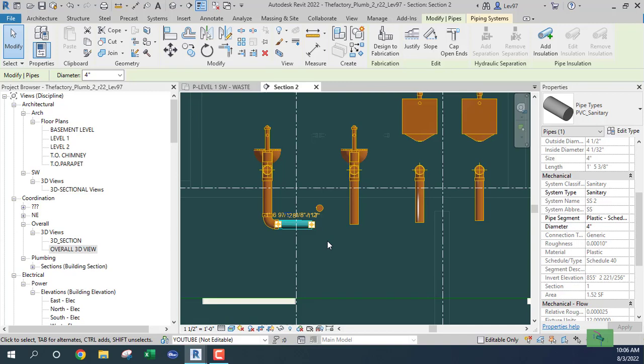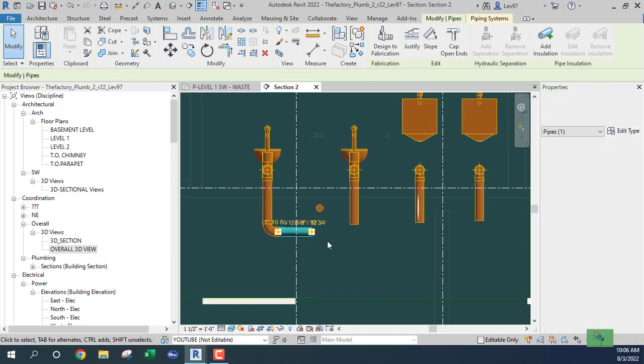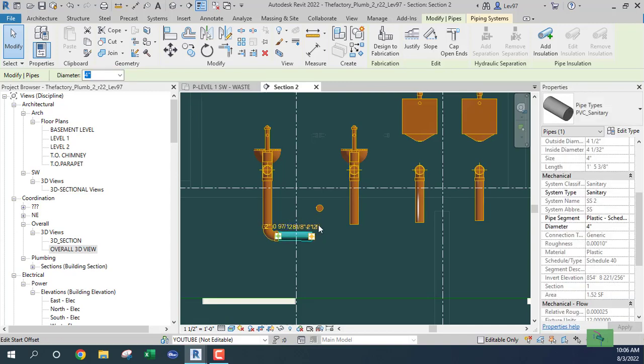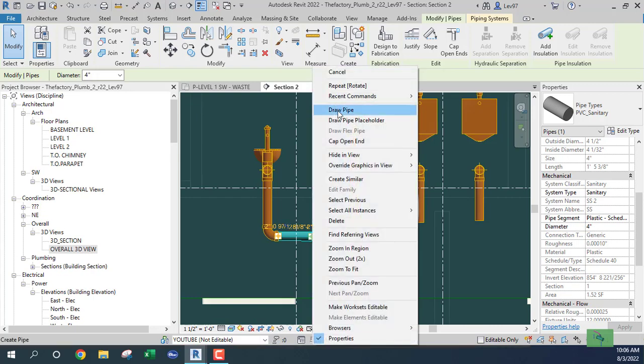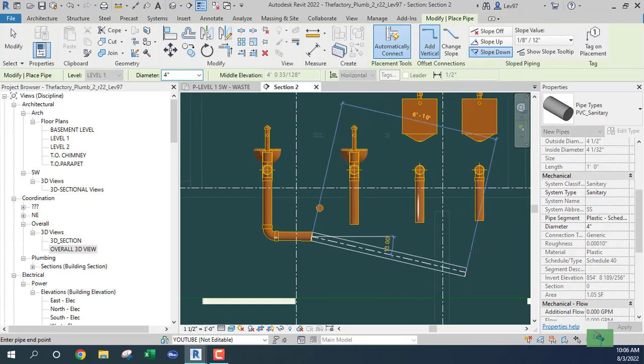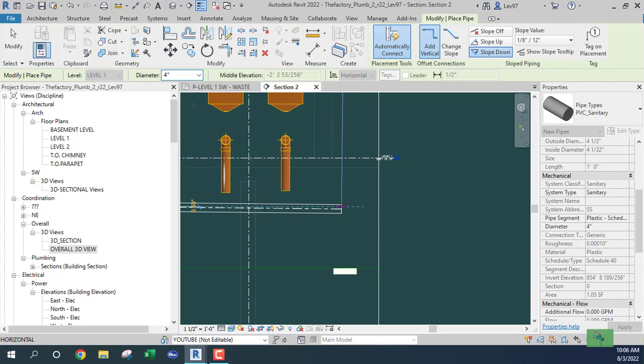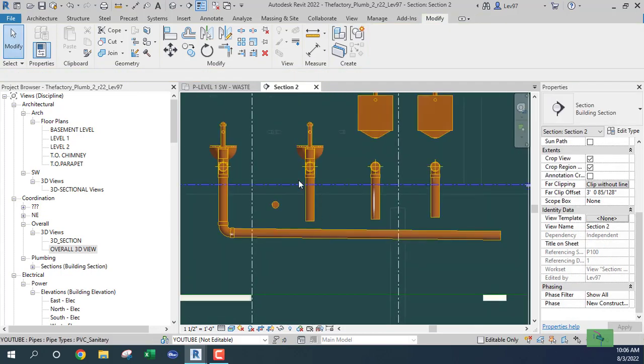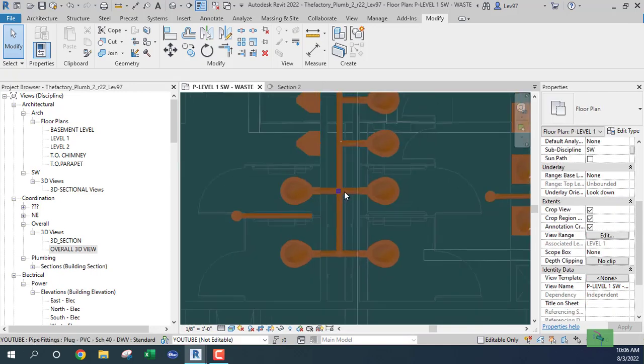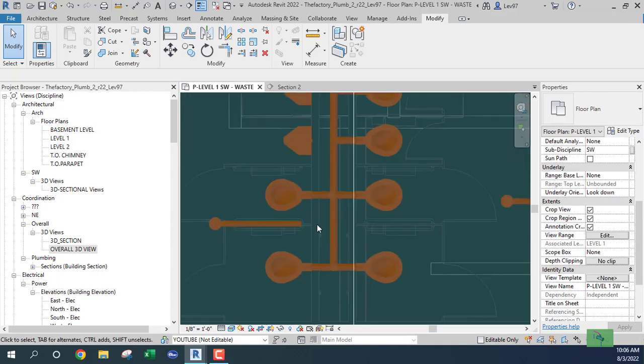So I can come down. Let's do that. And here, draw my pipe at a slope that's going down. And I'm going past. Yeah, okay. So what needs to happen is I need to line up all of these, right?